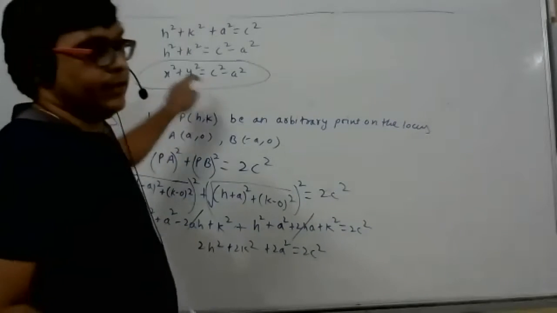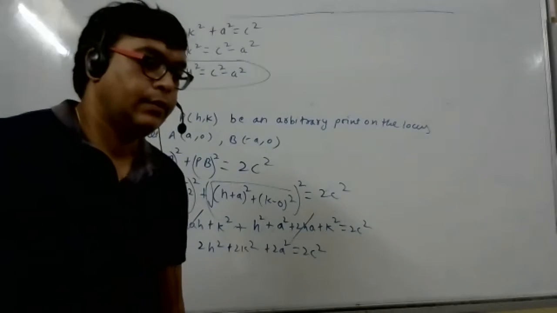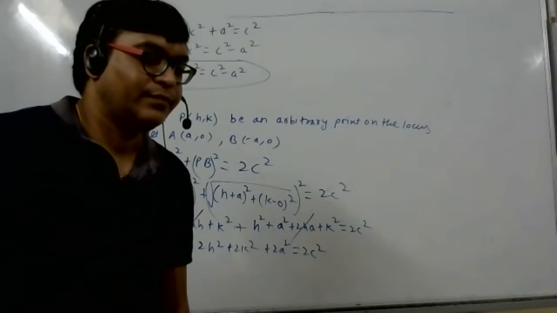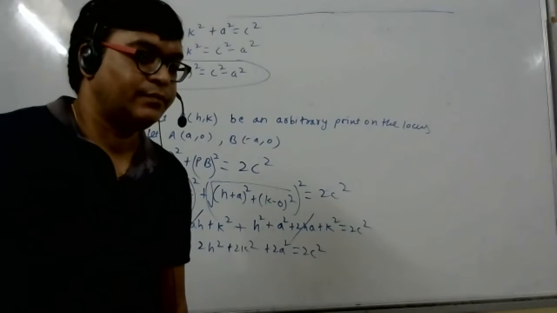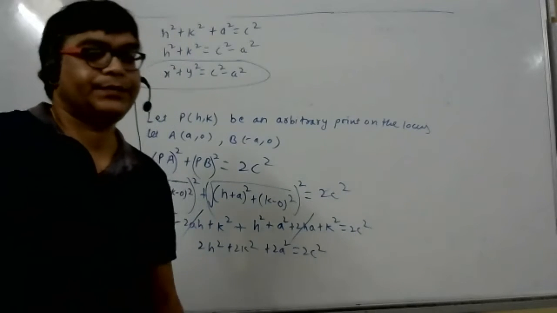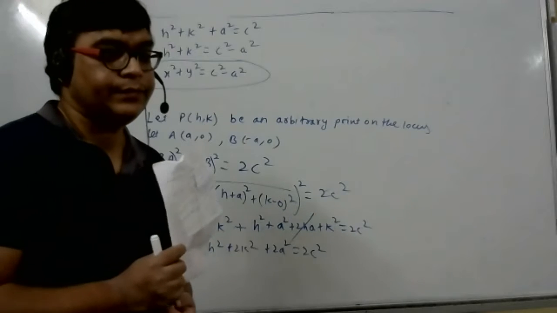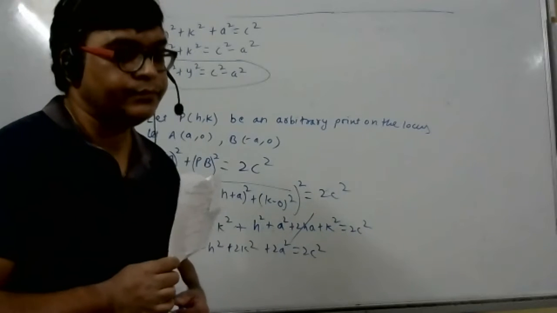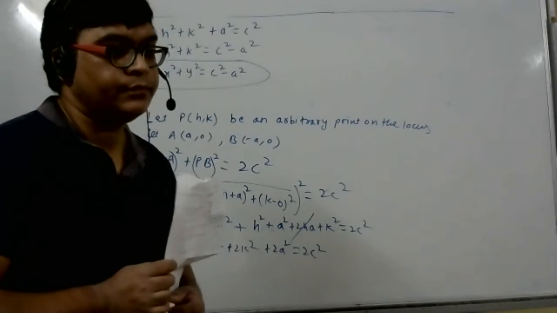Here, its equation is this. We are just taking H and K as any point equal to X and Y. The coordinates of P, H and K, represent X and Y indirectly.